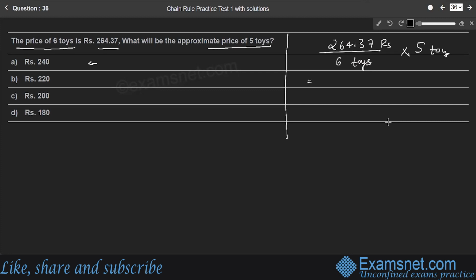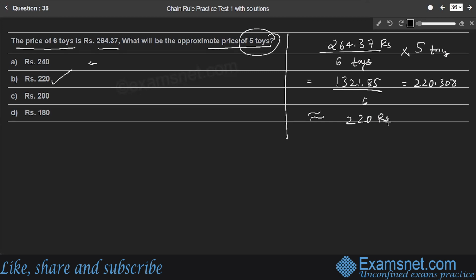You have to find the approximate price of 5 toys. So 264.37 into 5, you will get 1321.85, divided by 6. You will get 220.308, which is approximately equal to 220 rupees. So the cost of 5 toys is 220 rupees.